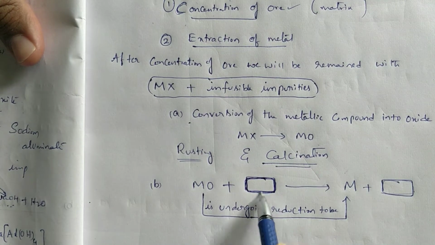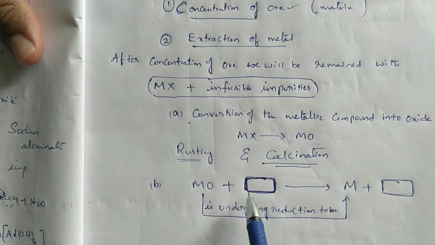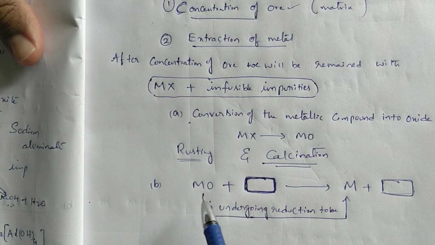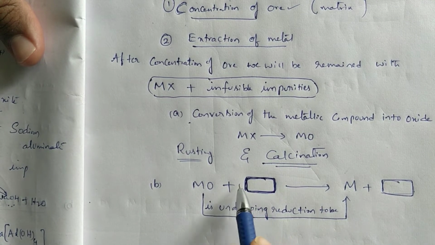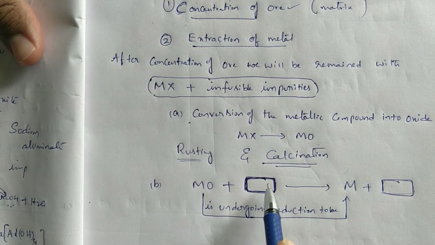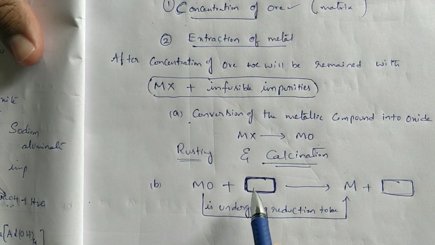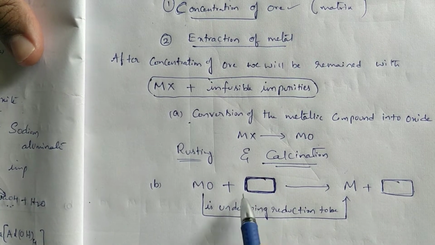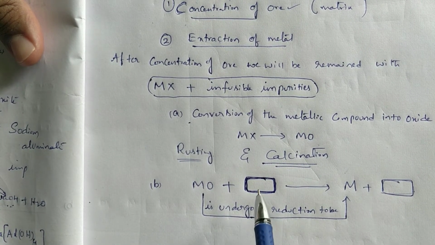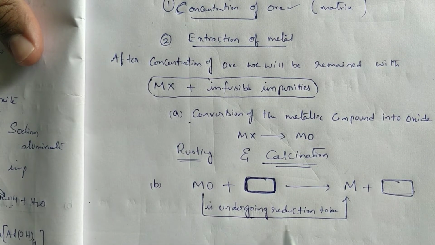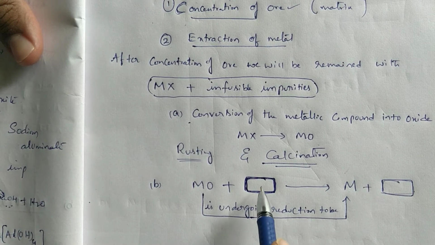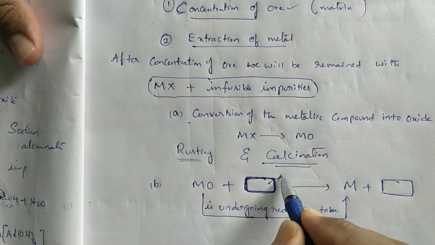The substance which I kept here in the bracket box. In that, one substance we will select. Is it okay? That substance is helping to convert that metallic oxide to metal. That means this is the reagent. In this empty box, carbon, aluminum, like that, differently we are going to use. Whatever we use in this box is used to convert metallic oxide to metal, meaning it is reducing metallic oxide to metal. This is called reducing agent.